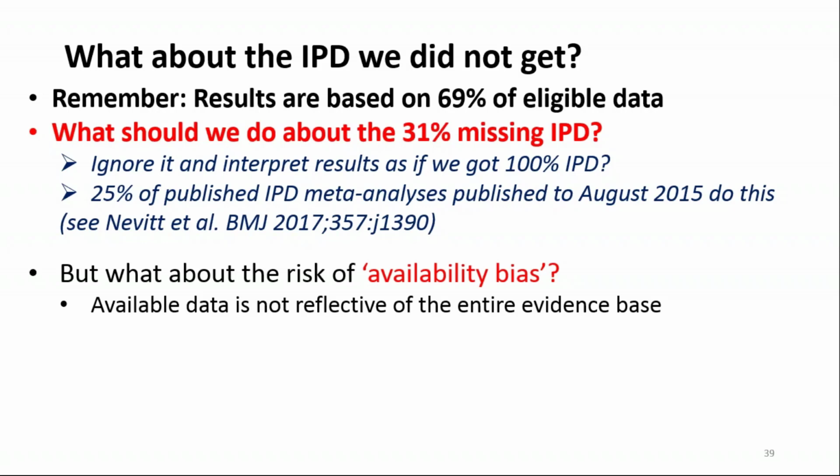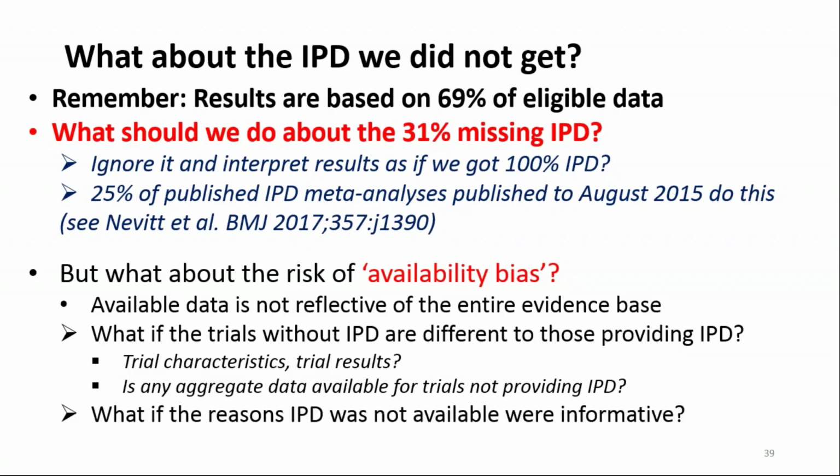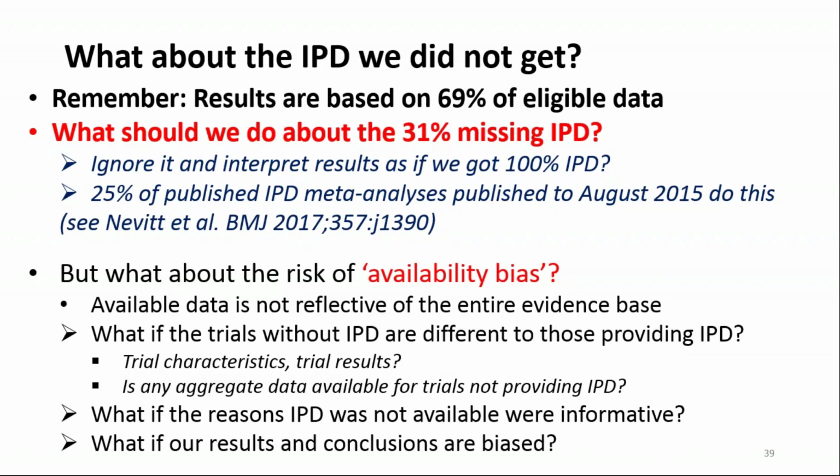But we must consider the risk of availability bias, in that the available data may not necessarily be reflective of the entire evidence base. So what if the trials that haven't provided IPD are different to those that have provided IPD in their characteristics and their results? Perhaps we can examine whether any aggregate data is available for these trials not providing IPD. Perhaps the reasons that IPD is not available could be informative, could be related to the results. And overall, this means what if our results and conclusions are actually biased by this availability bias?